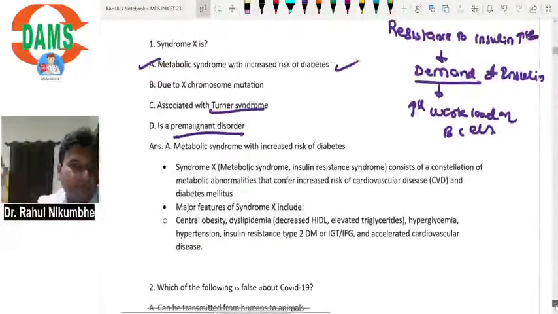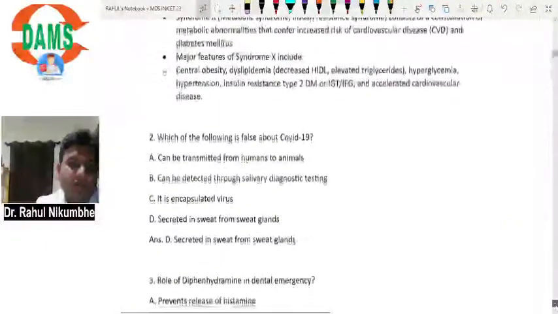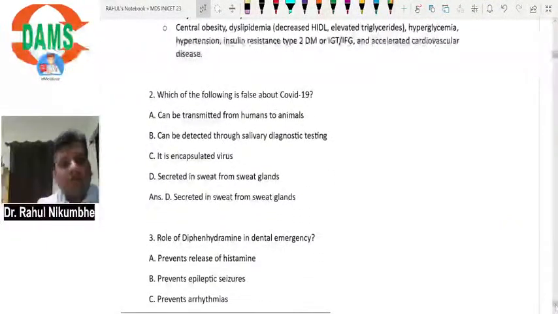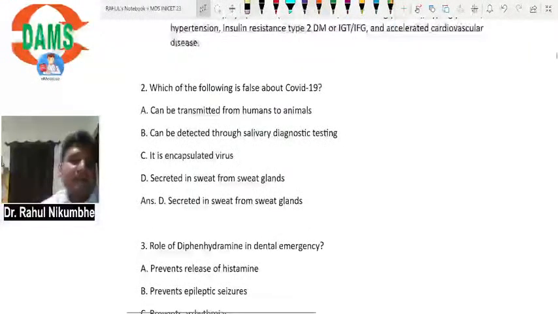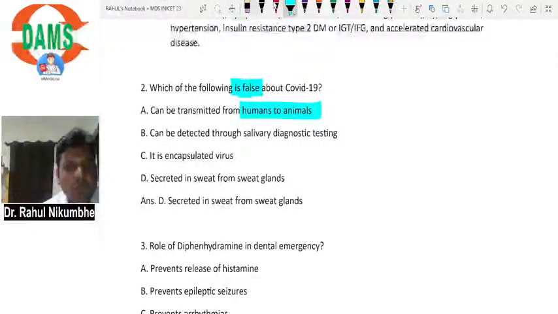Second, which of the following is false about COVID-19? It can be transmitted from humans to animals. Yes, it is possible. Suppose infection is present in a human and this virus is spread through the cough. It is present in the nasal droplets. So if the human is coughing and these nasal droplets enter any animal, then that animal also can get the infection. But whether this animal will get the disease or not cannot be said.